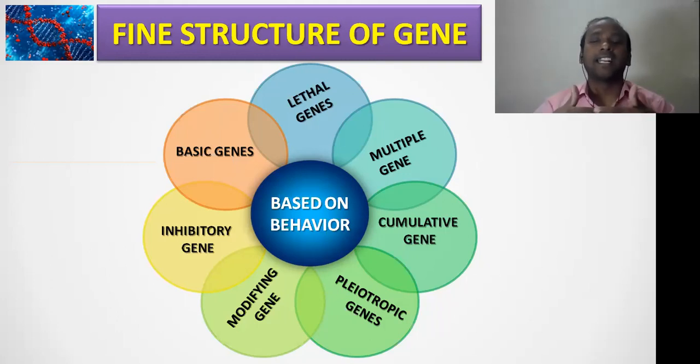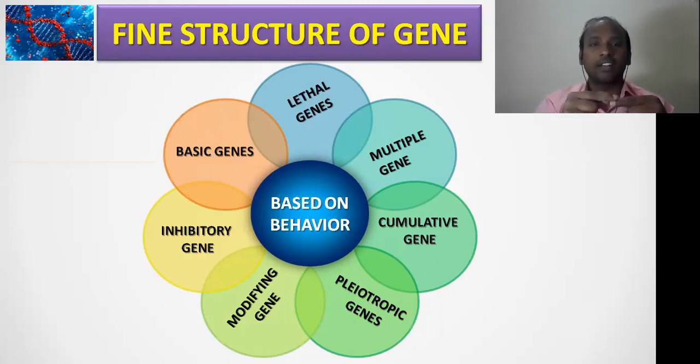Then the next category is pleiotropic genes. What do we mean by pleiotropic? Pleiotropic means genes that code for a protein, and the protein is generally modified after its synthesis. Then only will the protein give certain characters or a certain phenotype. That particular type of gene we call pleiotropic genes. Clear? Then the next one is modifying genes. Modifying genes, you should understand, means not modification at the cellular or gene level, but modification at the protein level. Clear?